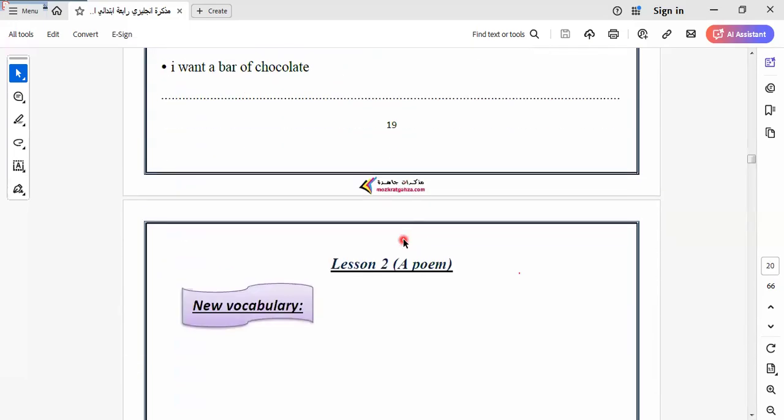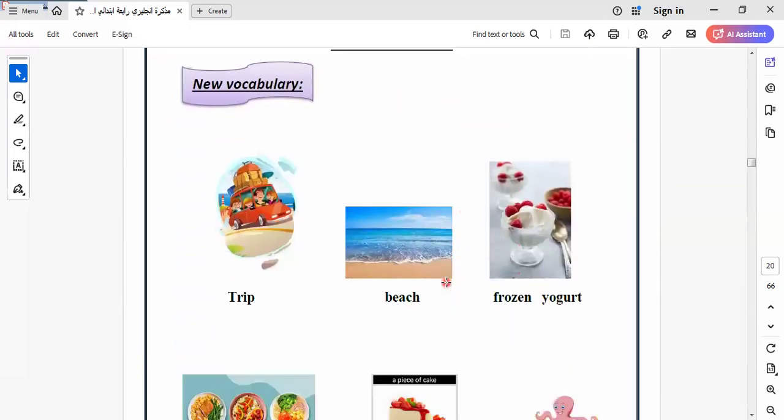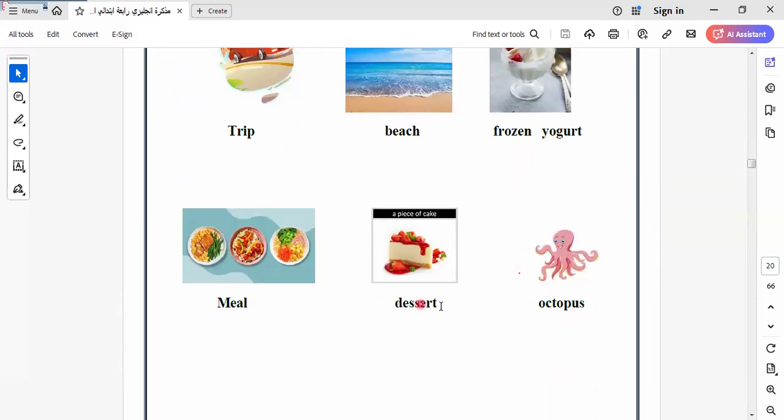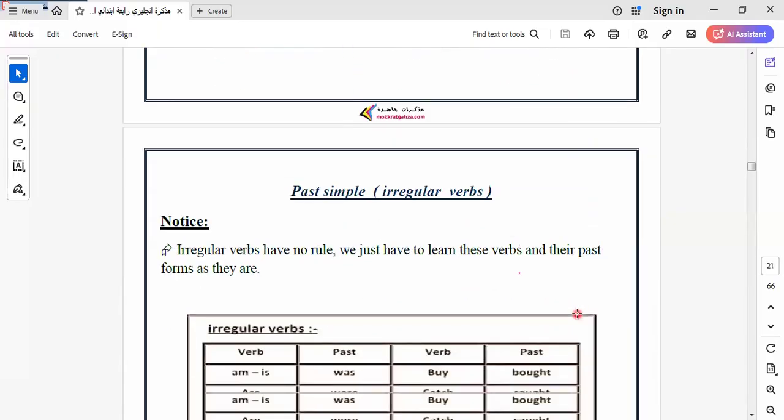Okay, let's go to another item here in this unit. In this unit, we talk about trip, we talk about beach, frozen yogurt, we have meal, dessert, and octopus. Let's go to another one here.